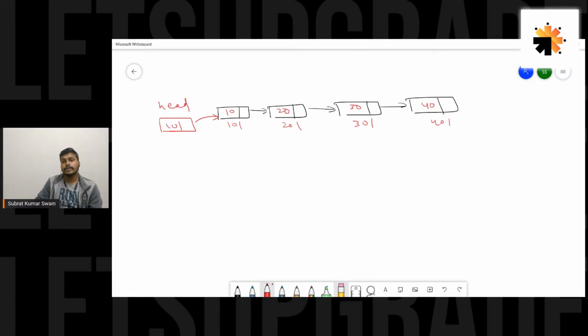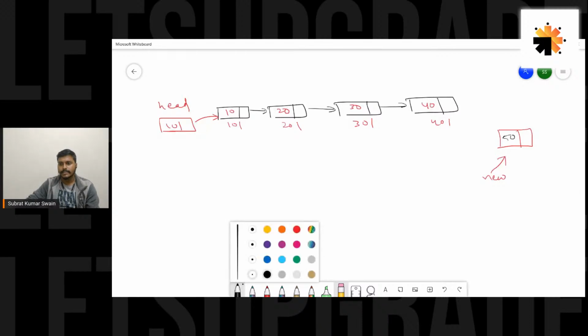Now I want to add a new node at the end of this linked list. Obviously, first of all, we'll call the create function. It would create a new node which would be pointed to by, let's say, new. Let's take some data for this new node. Let's say I go with 50, and initially its next would be null.